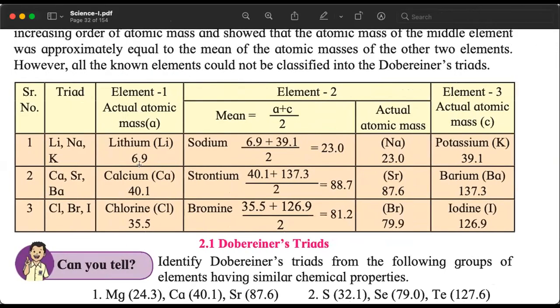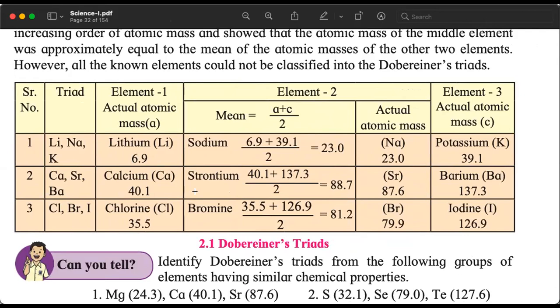The atomic mass of lithium is 6.9, atomic mass of sodium is 23, and atomic mass of potassium is 39.1. So the middle element here is sodium.